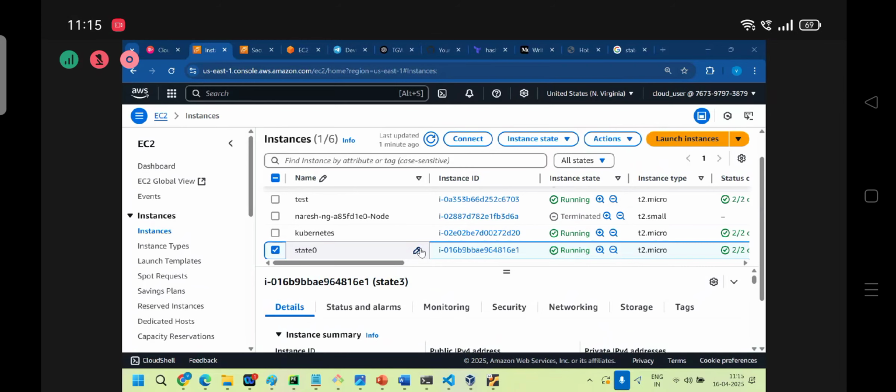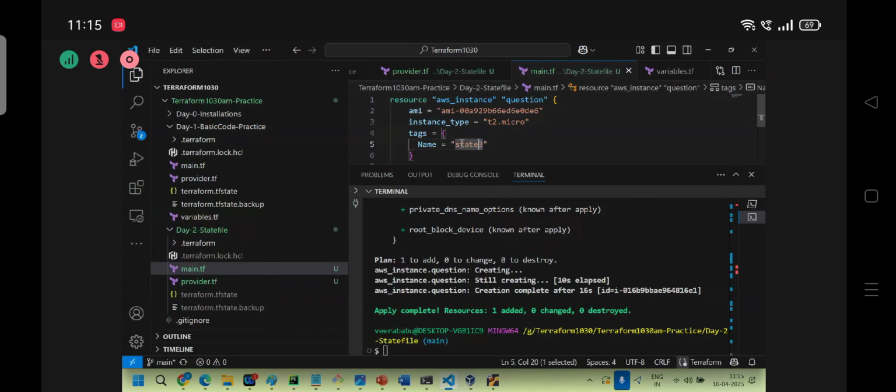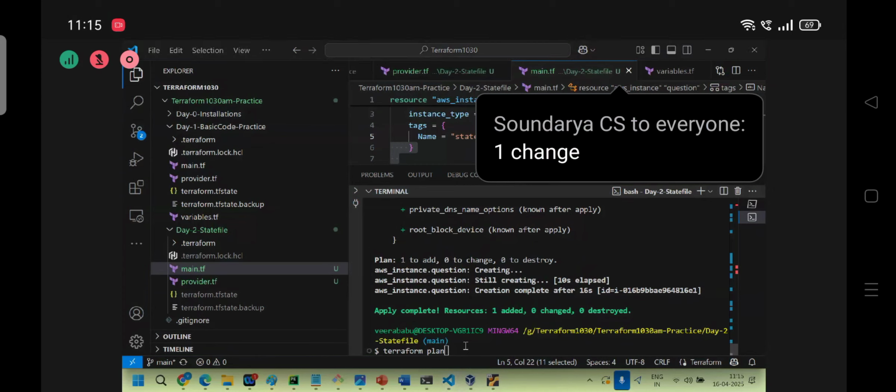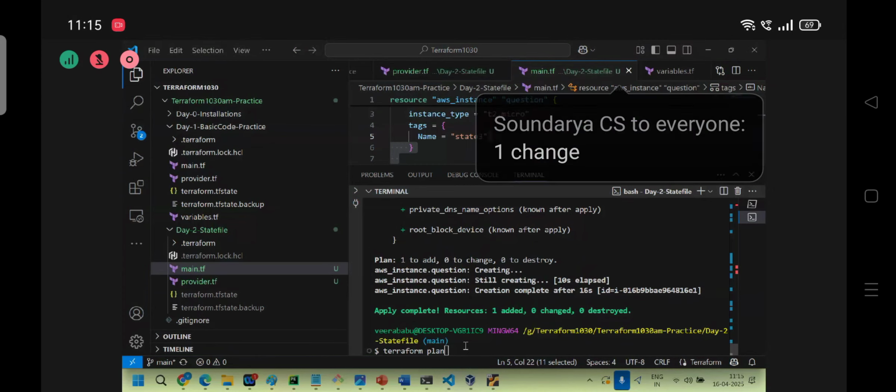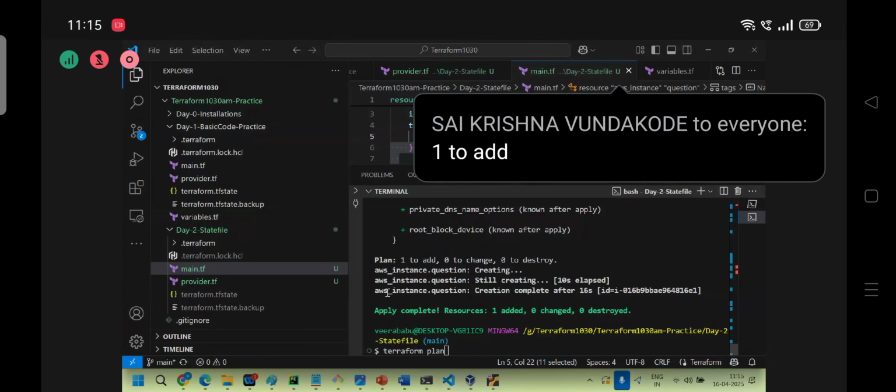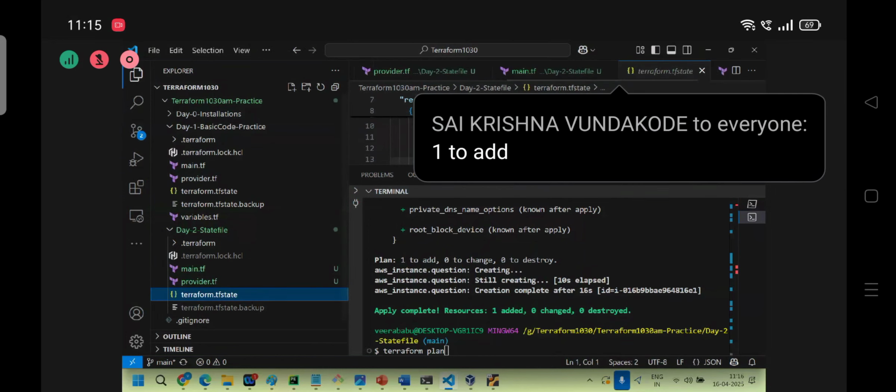No changes. But now the condition is what? Current state is state 0. Desired state is what? State 3. Now if I run Terraform plan, what is the expected output? One change. Okay. As of now, state contains what?